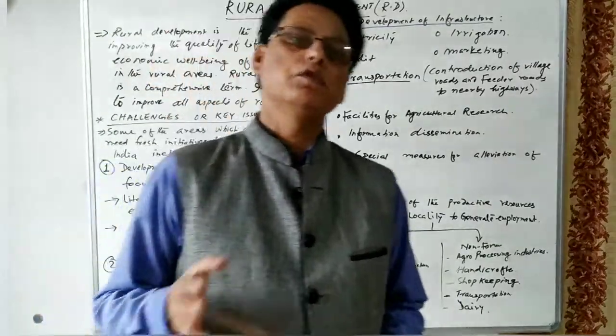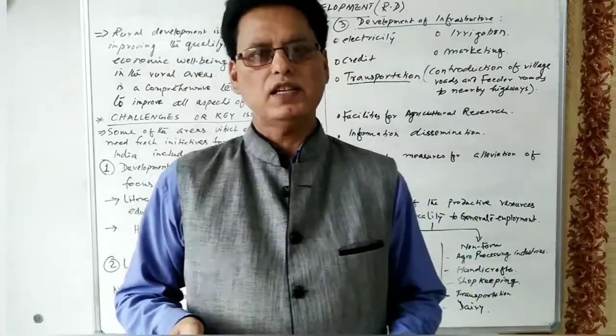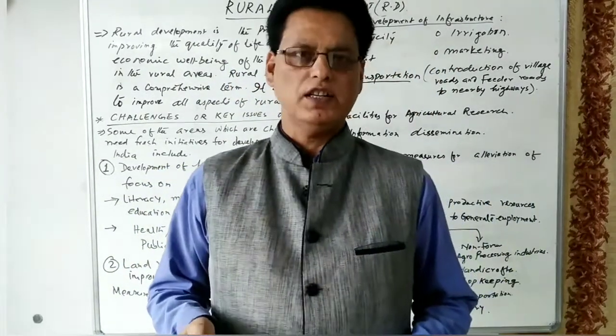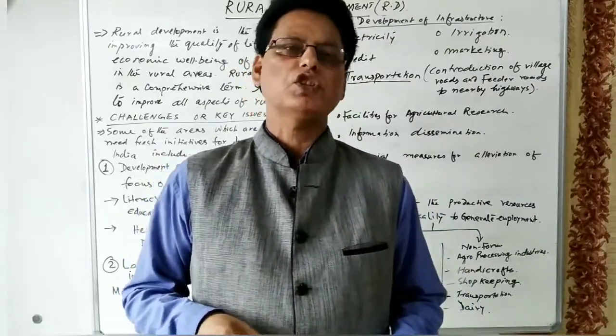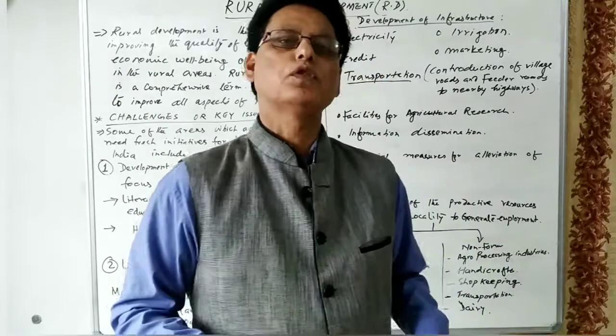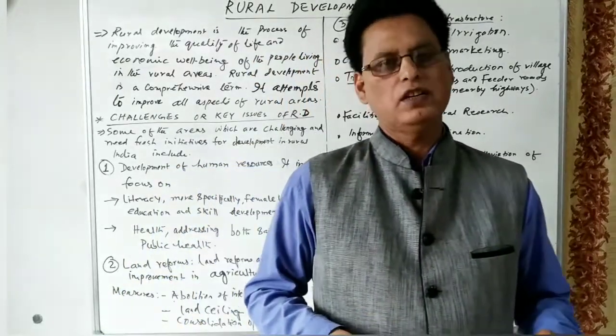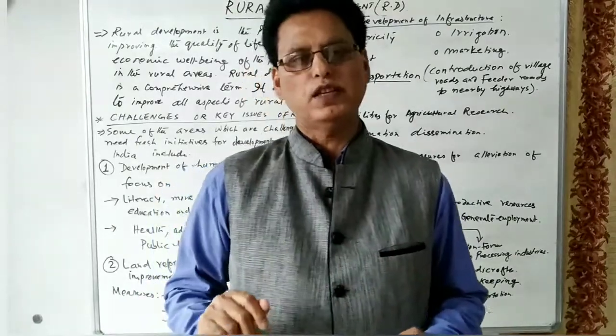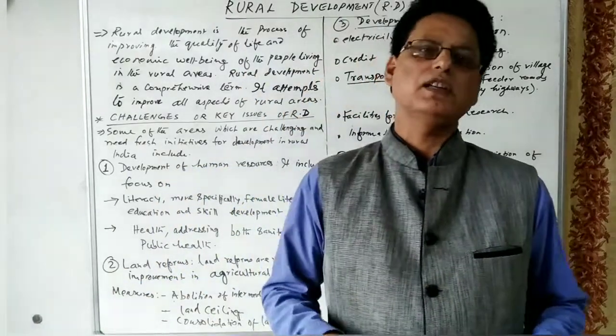Do you know what percentage of the total population of our country lives in the rural areas? Three-fourths of the total population live in the rural areas, and only one-fourth live in the urban areas.